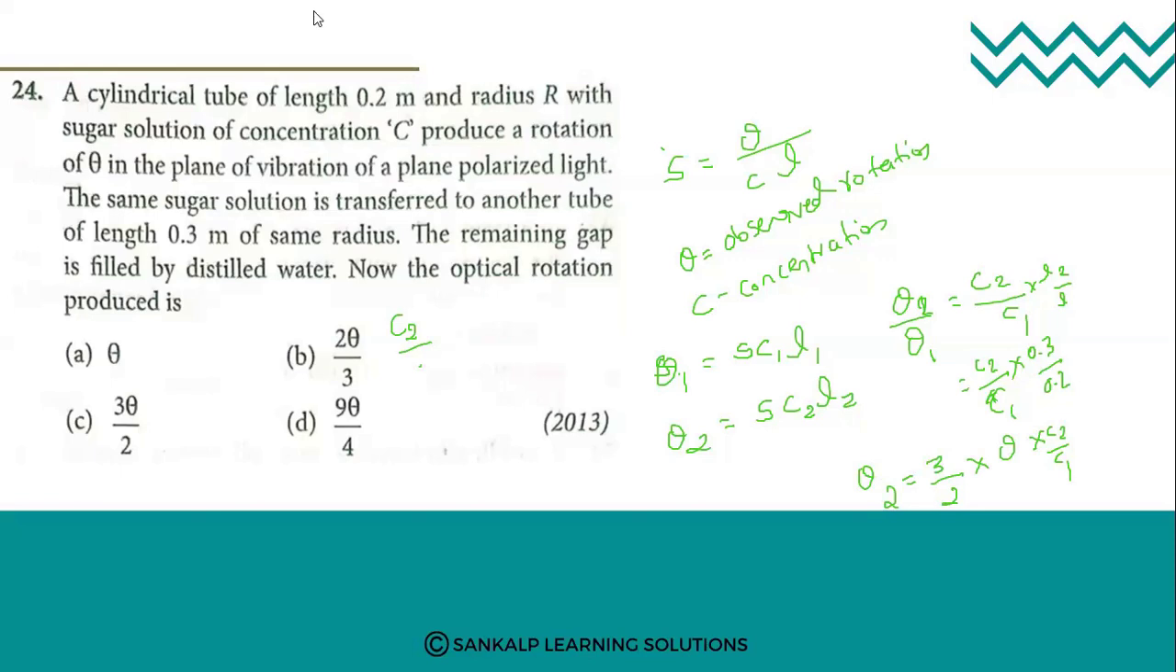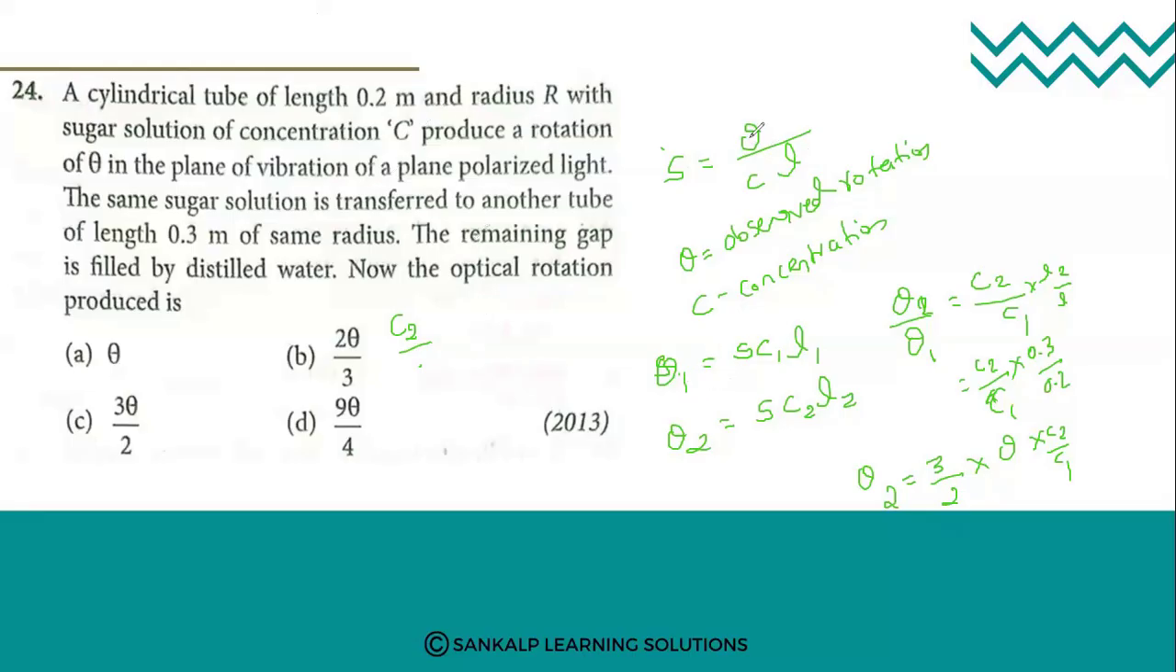Okay, see here. Theta is the observed rotation, C is the concentration, L is the length. Here two solutions they have given.